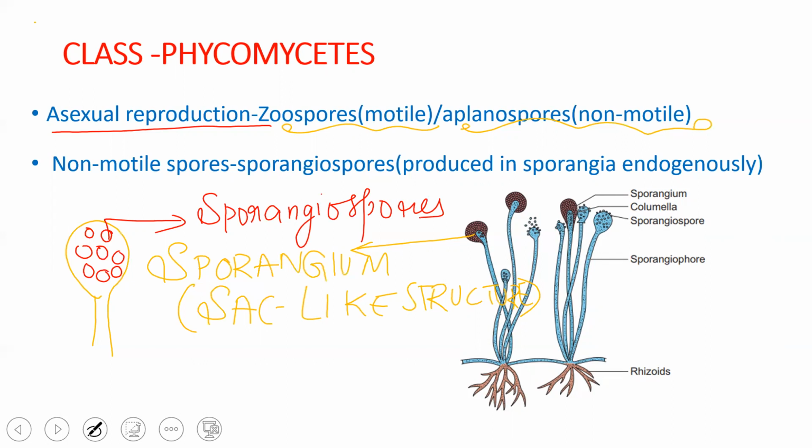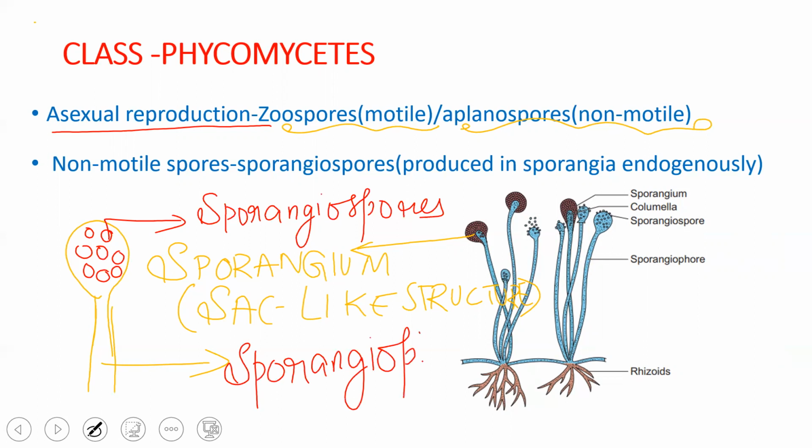And also we can see that the sporangiospores are held by a long stalk, and this long stalk of hyphae, which is multinucleate cenocytic in nature, is called sporangiophore. Sporangiospores are the spores which are present inside. Sporangiophore is the stalk which bears the sporangium.